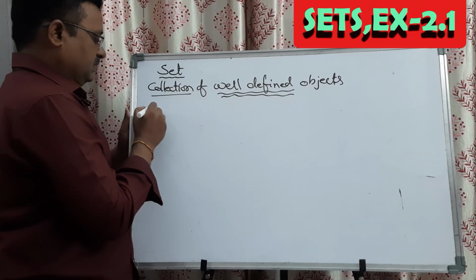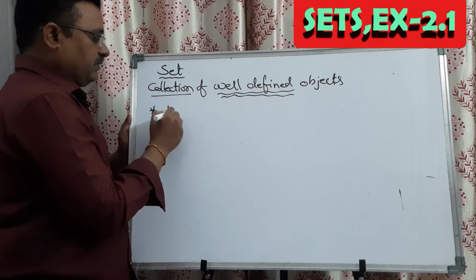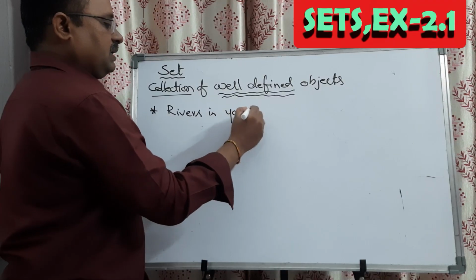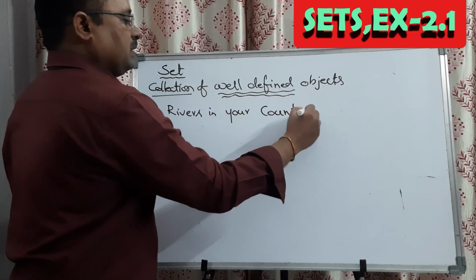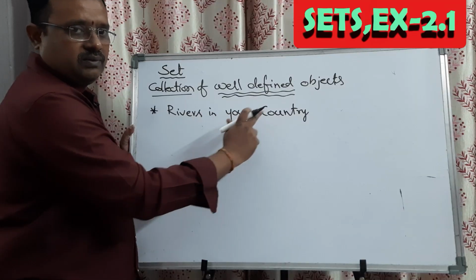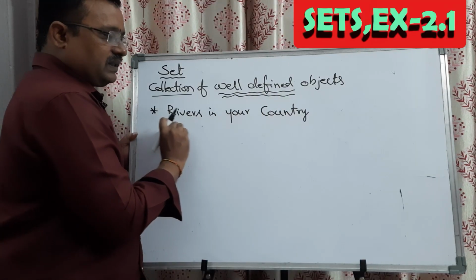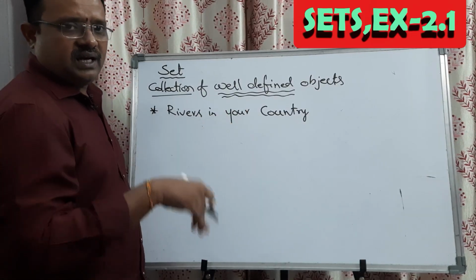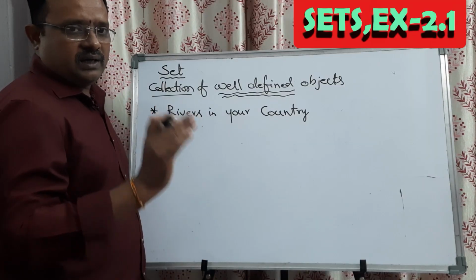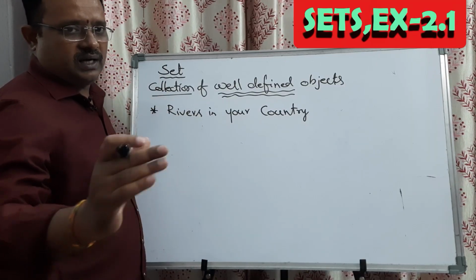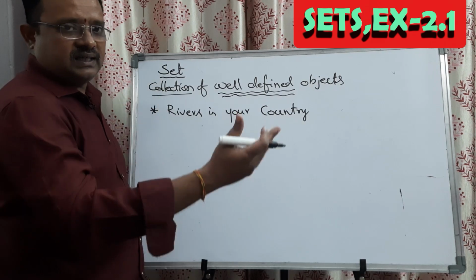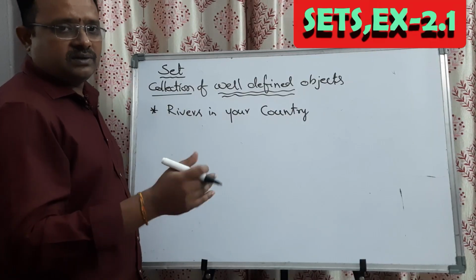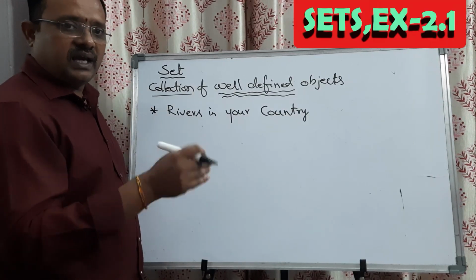A simple example I am asking: rivers in your country. For this statement, persons across India will answer Ganga, Yamuna, Godavari, Krishna, Tungabhadra, like that. But when we go to Japan, they will give their own country's river names. Coming to Pakistan, they give their country's river names.